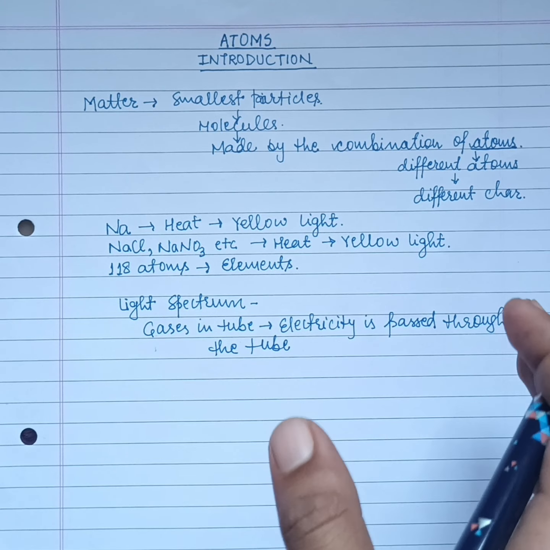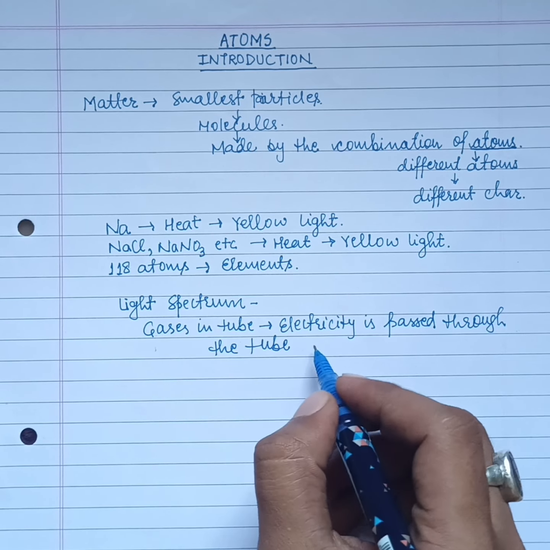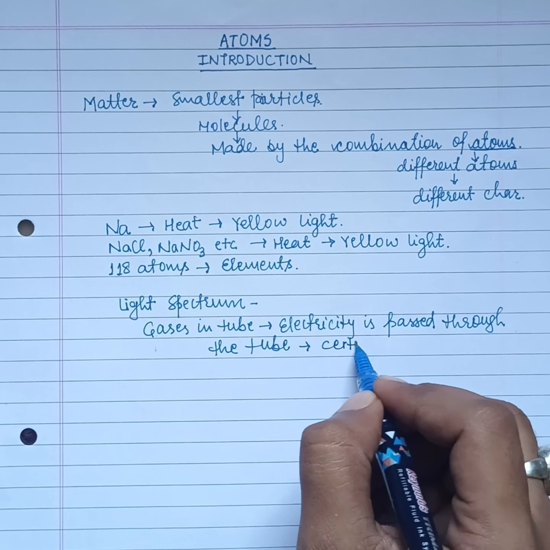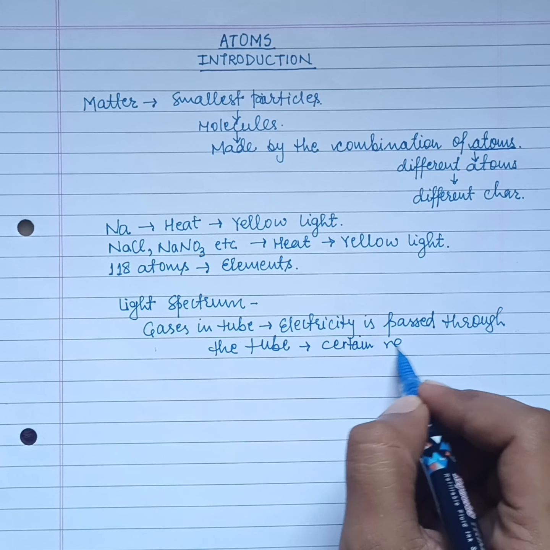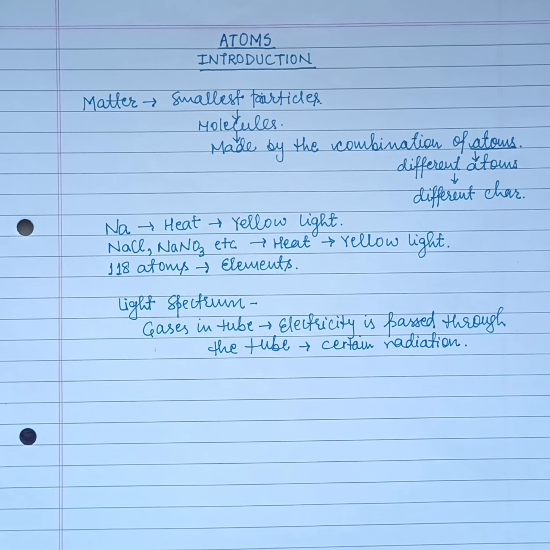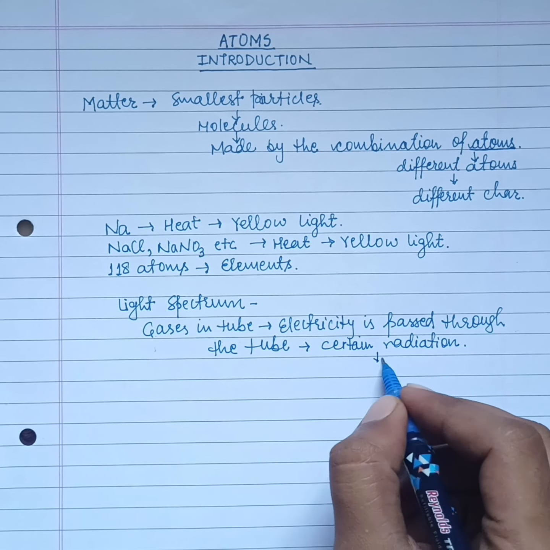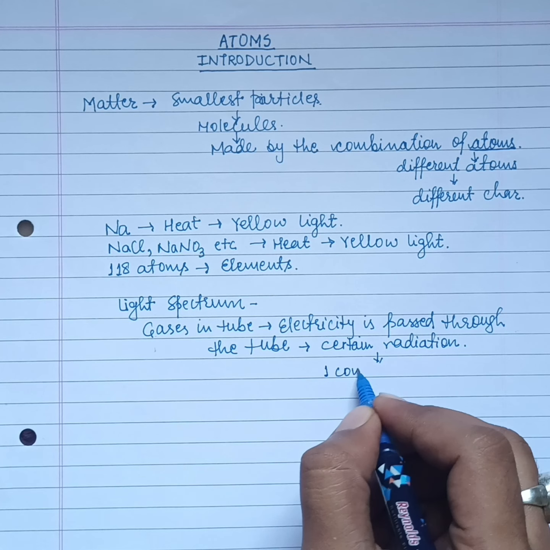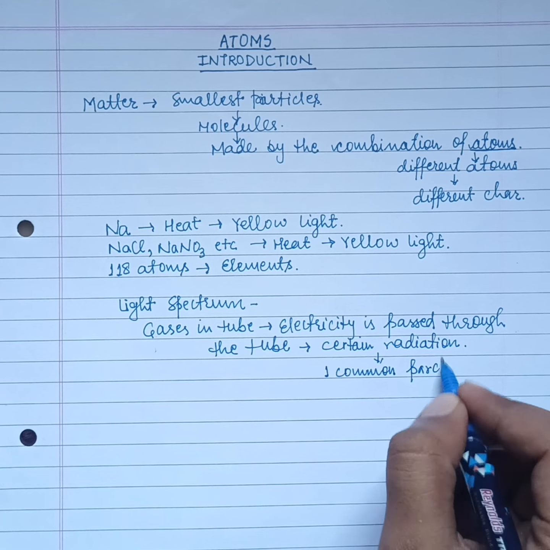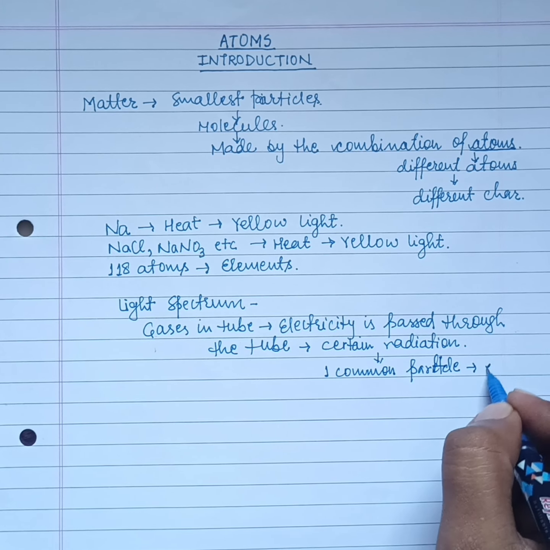We have done this experiment with a number of different gases, different atoms, and in all the experiments we see a certain amount of radiation being released. In all the radiation there is one common particle, and that common particle is named the electron.